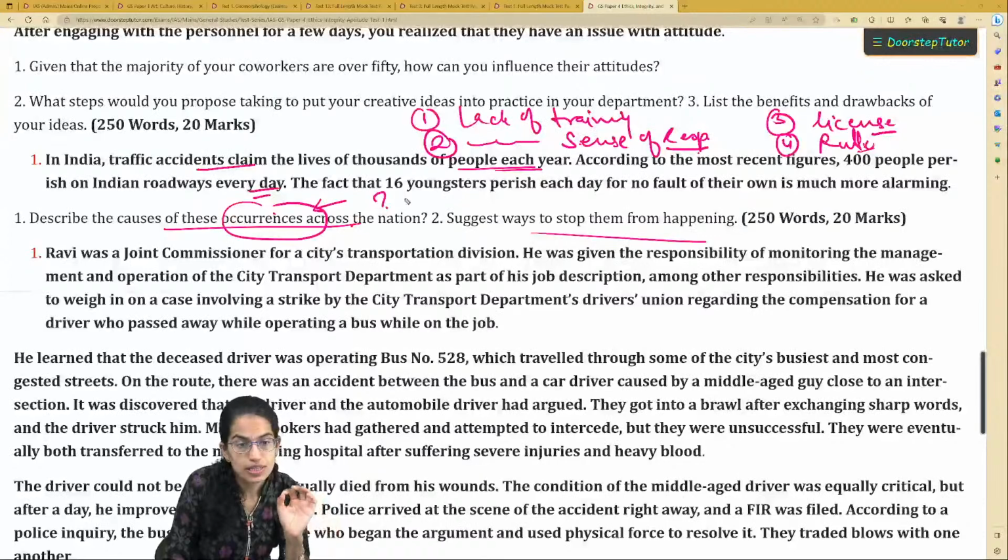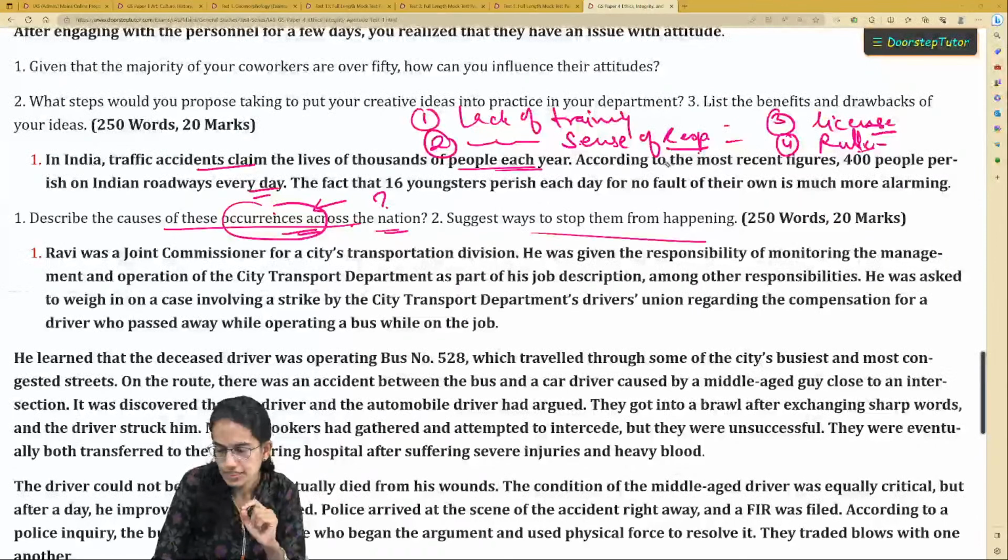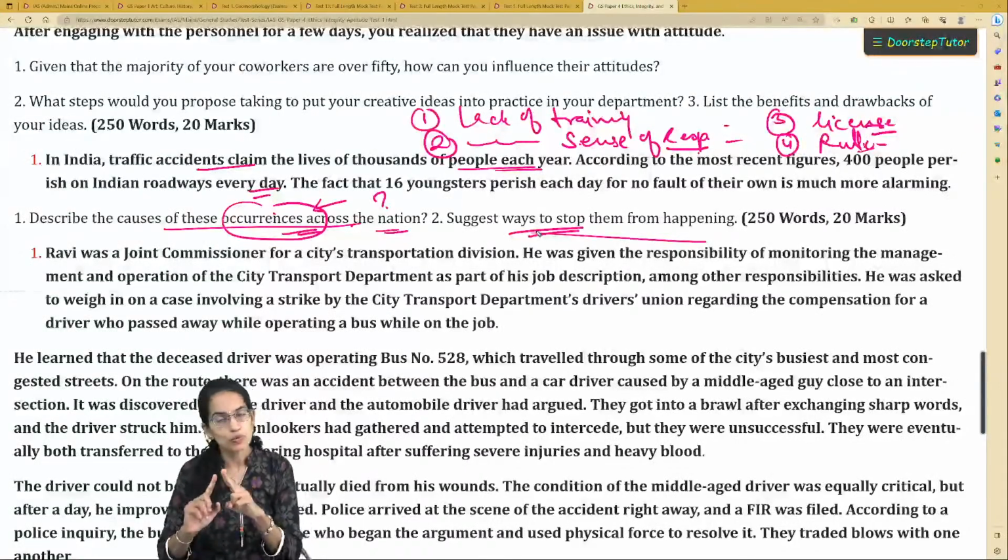So sometimes there are youngsters who don't even have a learning license and they are part of the normal traffic, and therefore we have to identify the cause under various heads. Now, once you identify the cause under various heads, when you are writing about ways to stop, there can be two ways of writing this answer.